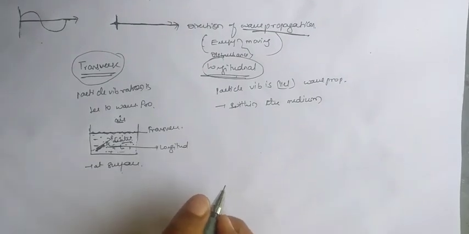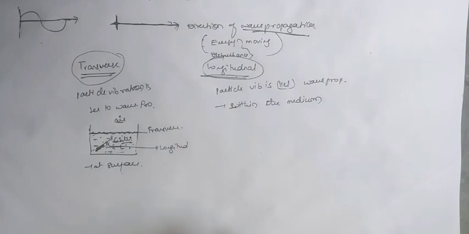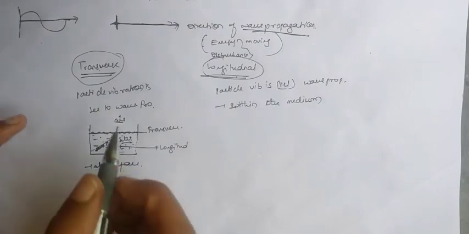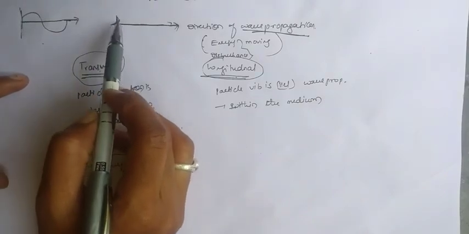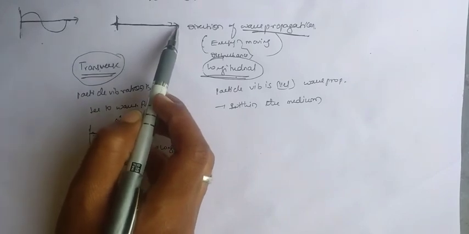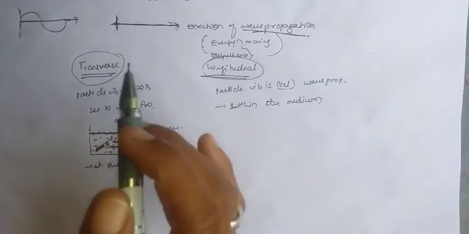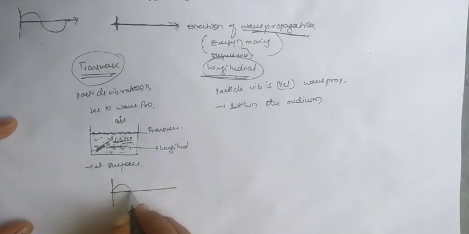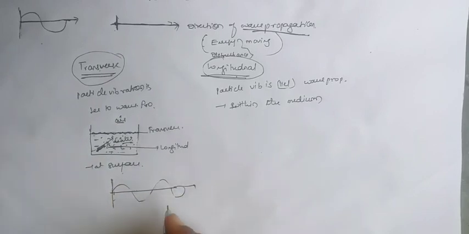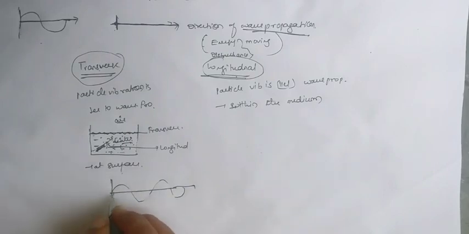Now for the transverse waves, we already learned that there is some particle oscillation. Here the particle oscillation and the wave propagation are perpendicular to each other. When we take one photograph of that situation, we get a wave pattern like this. We get the particles arranged like this, and the pattern of the particles is like this.